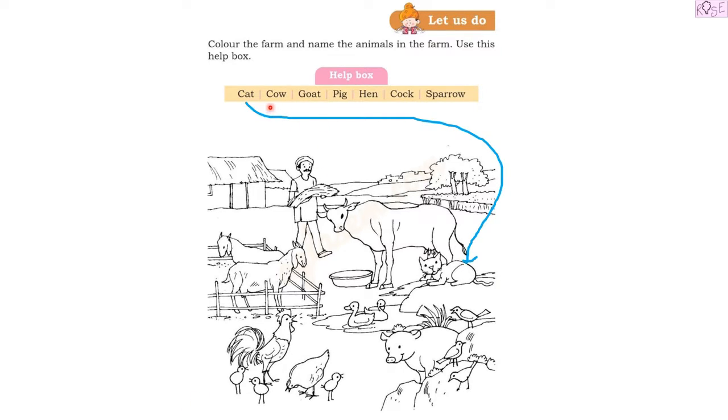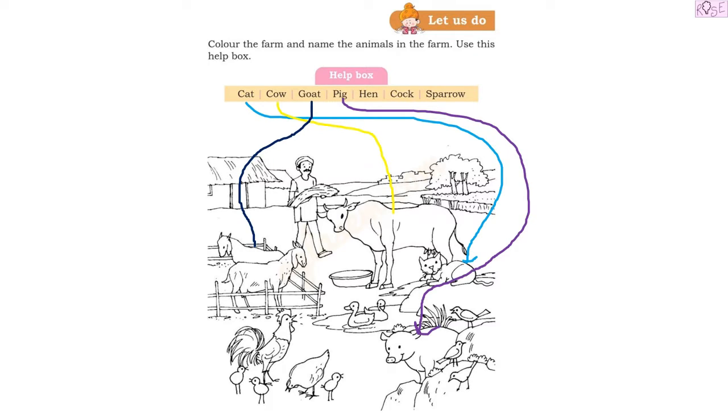Next, the next animal is cow. Cow. See, the cow is just behind the cat, right? This is a cow. So let's match C-O-W cow with the picture of cow. Next we have goat. G-O-A-T goat. I can see two goats here in the pen. So let's match G-O-A-T goat with the picture of goat. Next we have pig. Pig. P-I-G, pig. Can you see pig in this picture? Oh yes, here is the pig. Let's match P-I-G, pig with the picture.